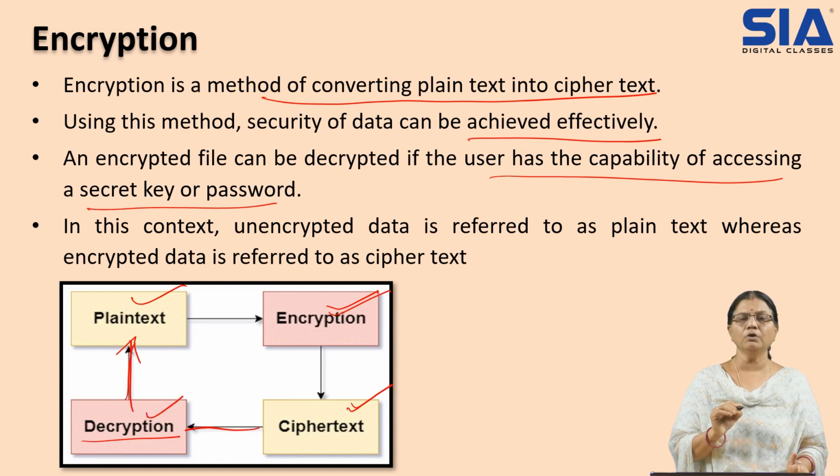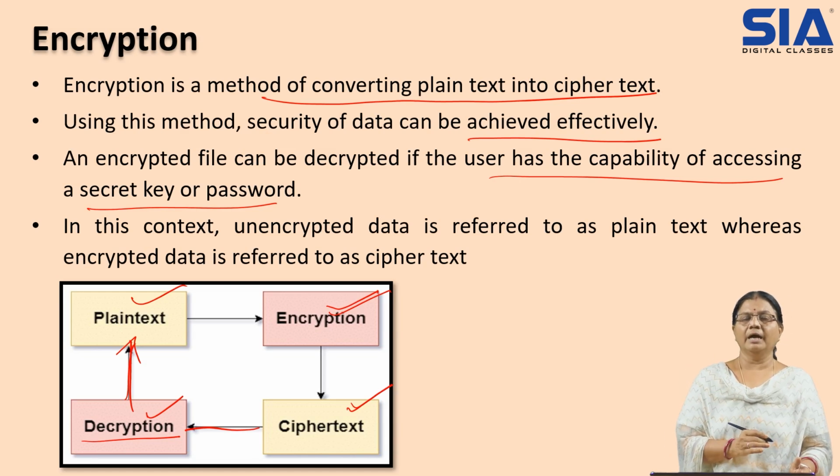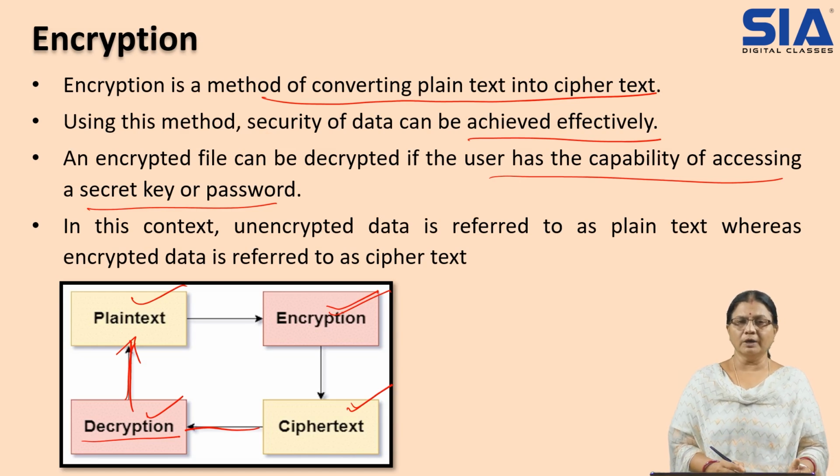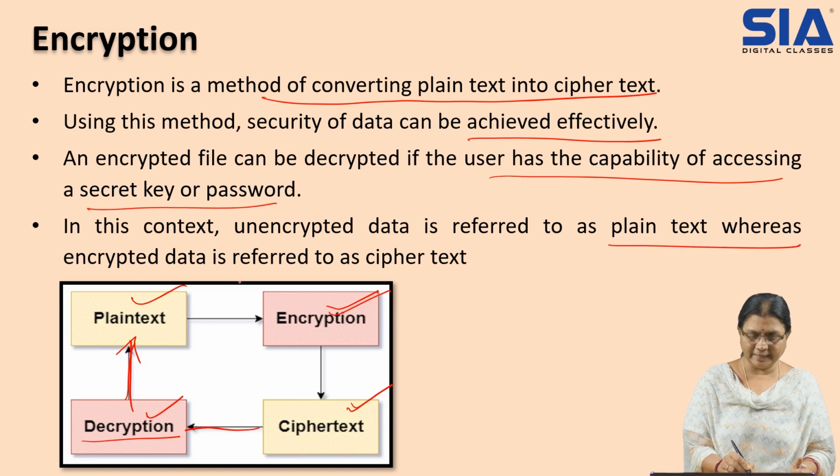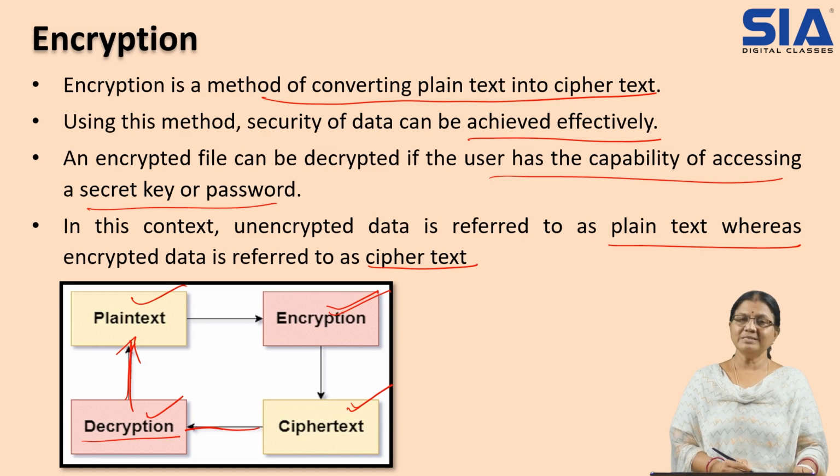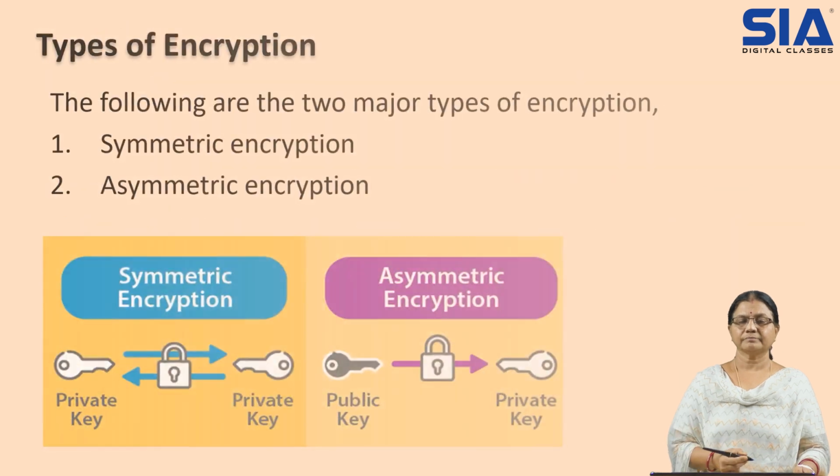You cannot read it. To reverse that into plain text, you should have the secret key. In this context, unencrypted data is referred to as plain text, whereas encrypted data is referred to as ciphertext. Once the process is done, it is called ciphertext, or unreadable format.